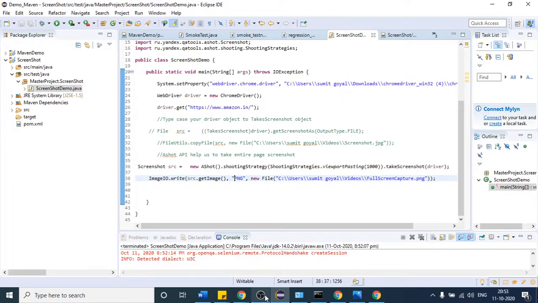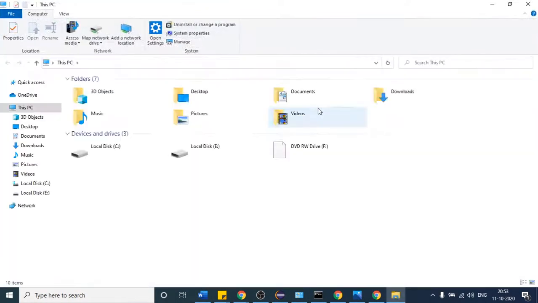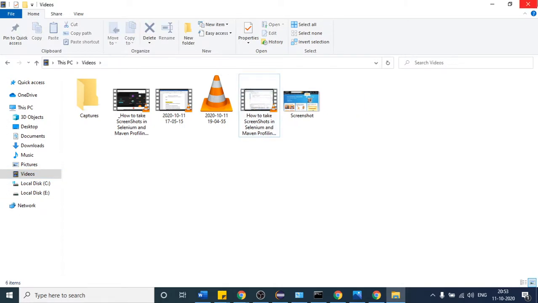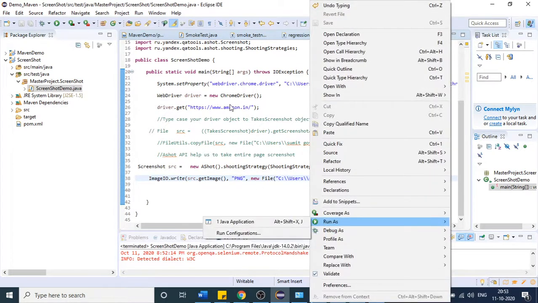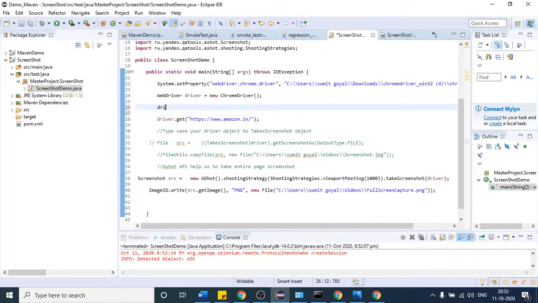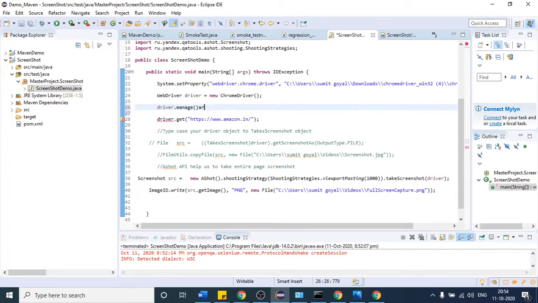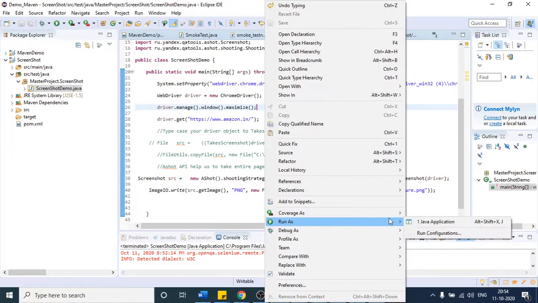Okay, so let me do one thing. Delete that file. So this is the file, but this is not our actual image, so delete this because we have not provided .png. This time if I try to run, let me also maximize the window. It will not change our image, but anyway let me maximize the window. Let us see this time. This time you are going to get the correct output.